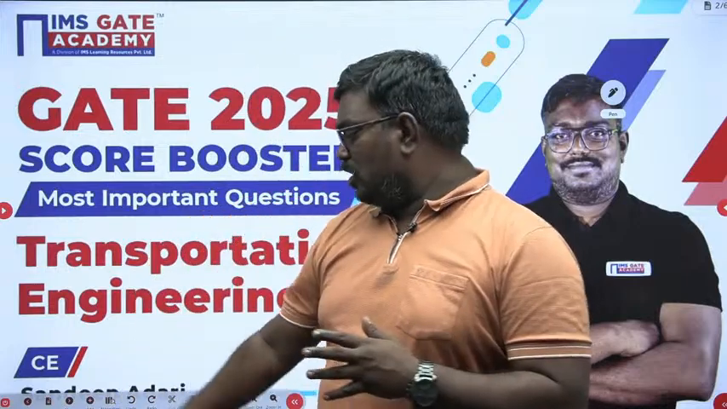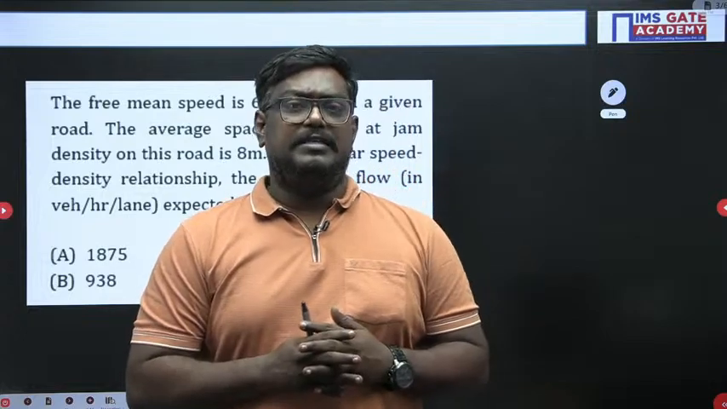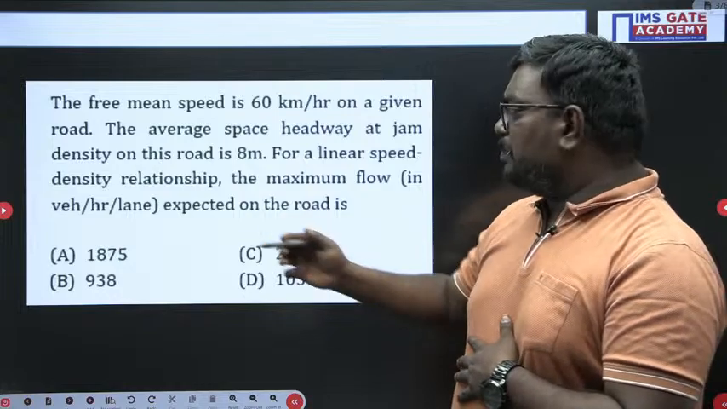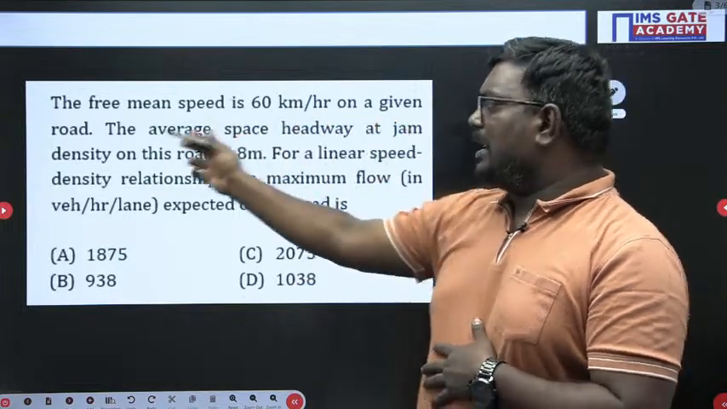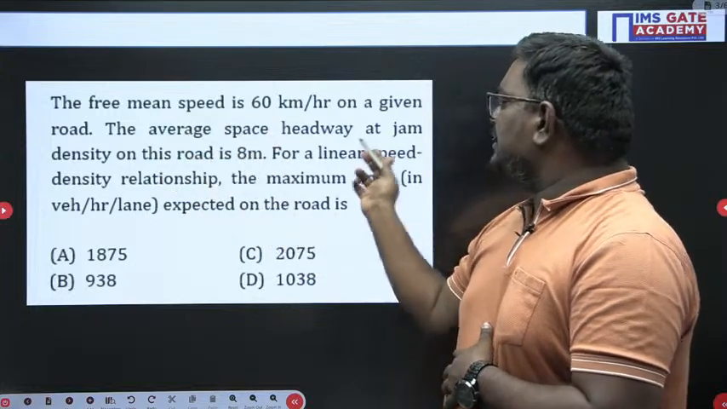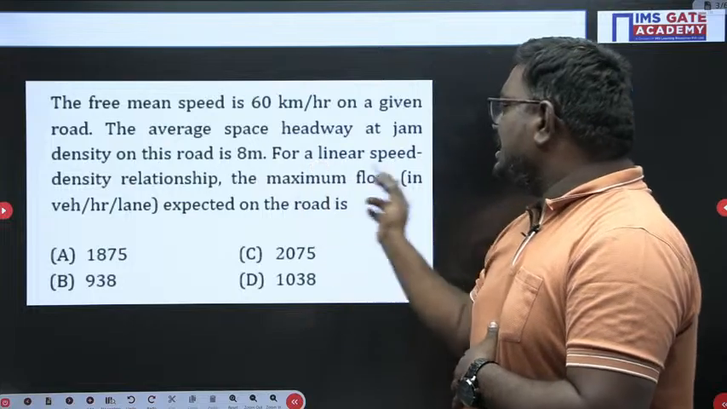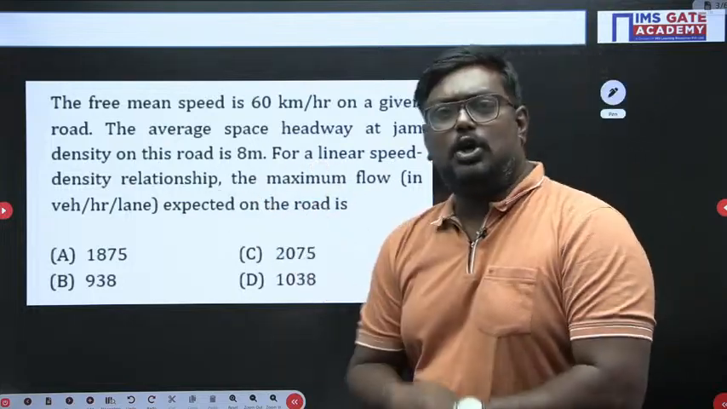I don't want to waste your time, so quickly we'll go into the concepts where we can discuss the problems. Here I have the first question for you. Please read the question. The free mean speed is 60 km per hour on a road. The average space headway at jam density is 8 meter. For a linear speed-density relation, the maximum flow expected on the road is?